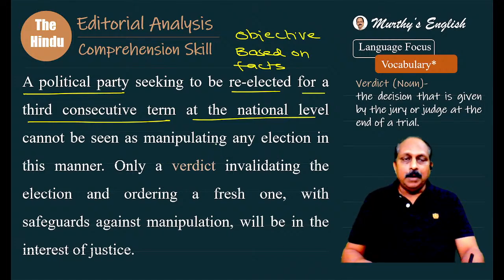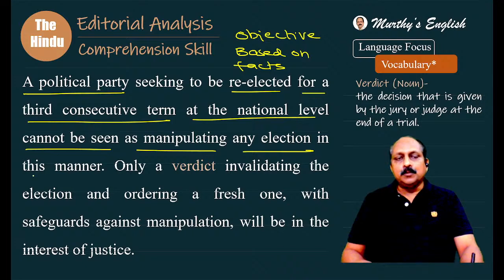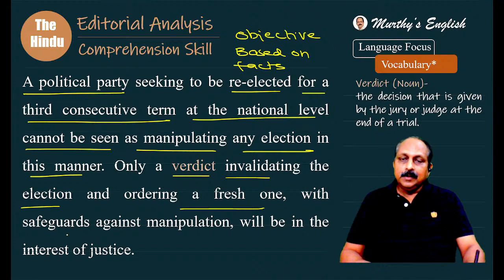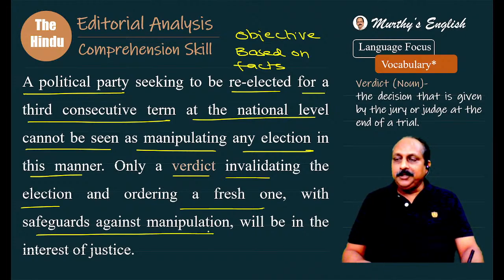Nothing personal, do remember. A political party seeking to be re-elected for a third consecutive term at the national level cannot be seen as manipulating any election in this manner. It is not acceptable. It is not advisable. Only a verdict means what? Final decision, judgment. Only a verdict invalidating the election and ordering a fresh one with safeguards against manipulation will be in the interest of justice.